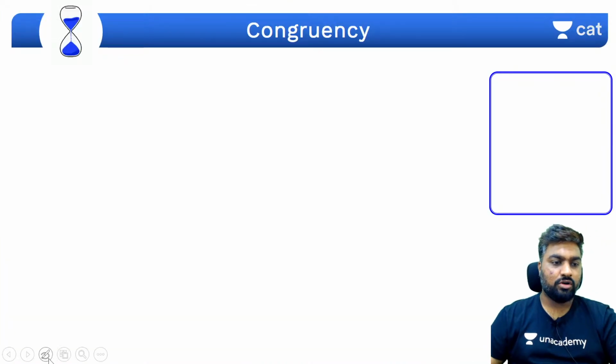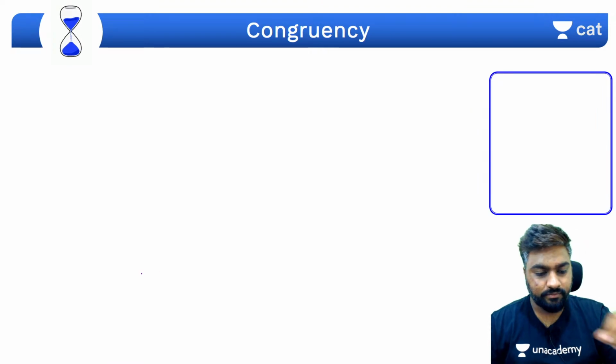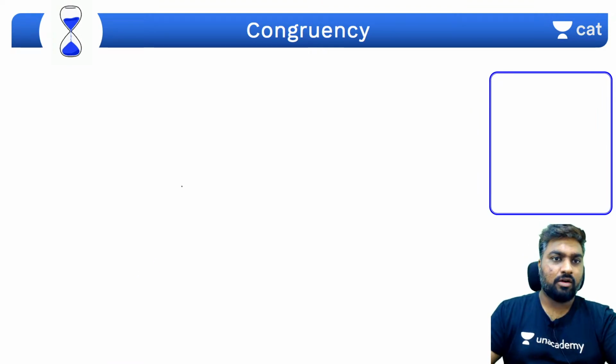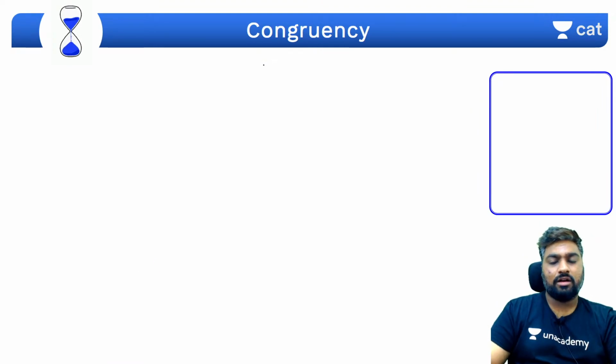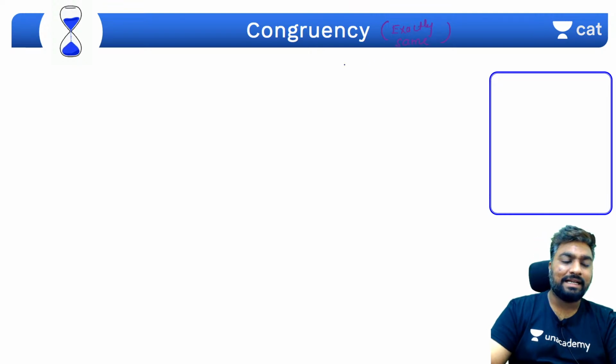Okay, now let's go to congruency. Are you guys ready? Congruency: two triangles are called congruent if they are equal. What do you mean by equal? Exactly the same. Yes, congruent means exactly the same.